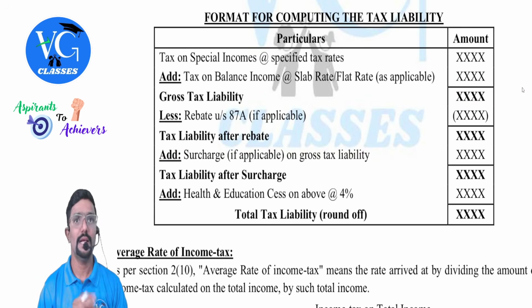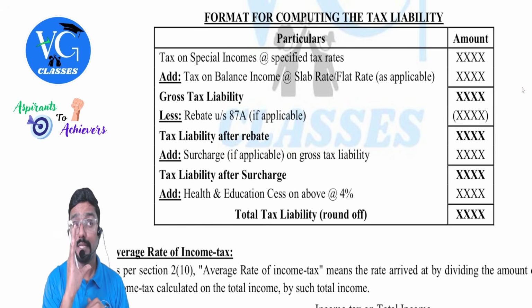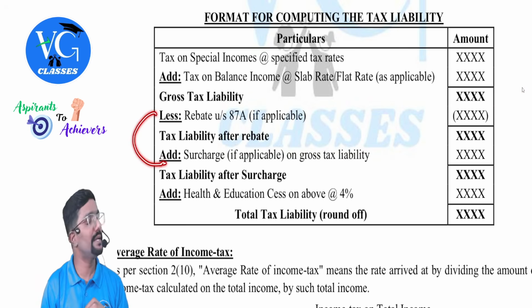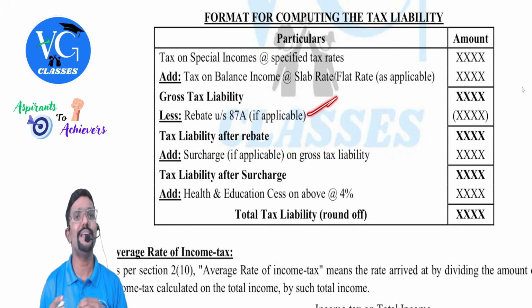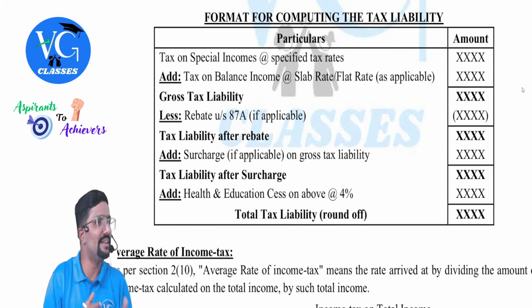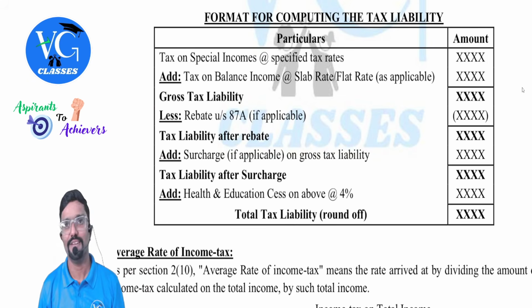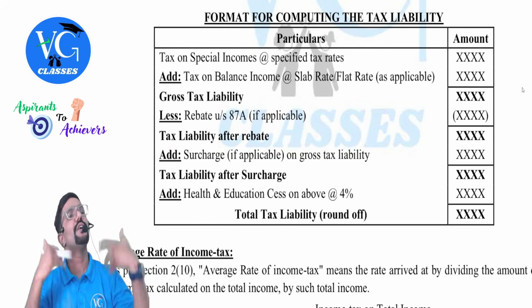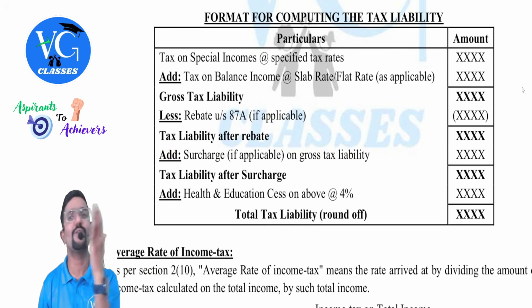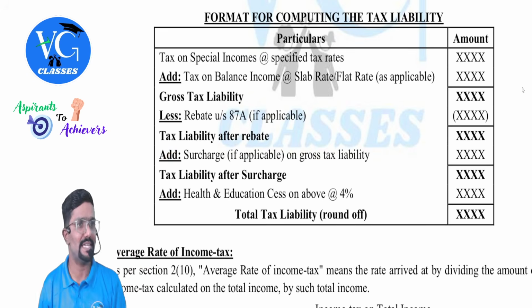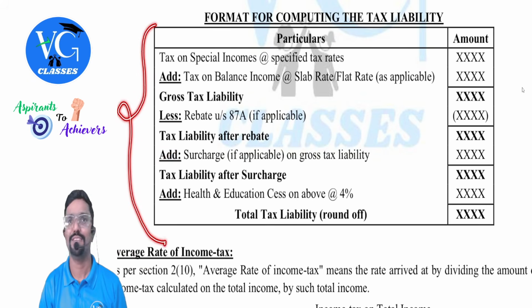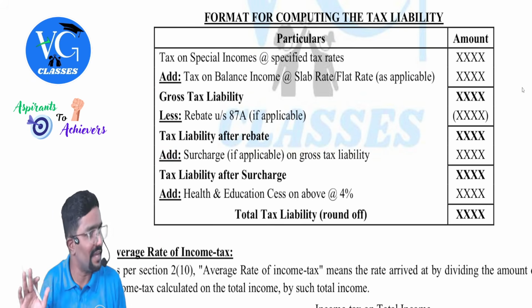Got it? And listen, I am giving proper clarity. Rebate and surcharge simultaneously will not both come in the same case. Why, sir? Because rebate is available only when your total income is within 5 lakh or 12 lakh, whereas surcharge is applicable only if your total income is more than 50 lakh, 1 crore, 2 crore, 10 crore, like that. Then why have you given it here, sir? I have given it as a format. Everything may not come in every case.